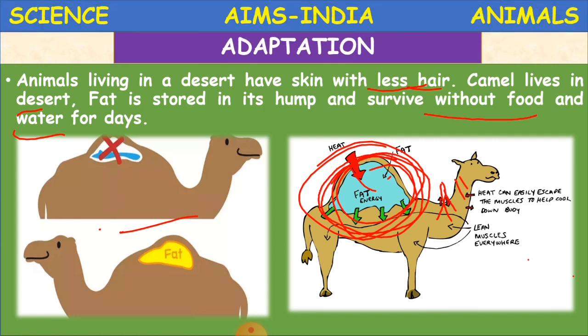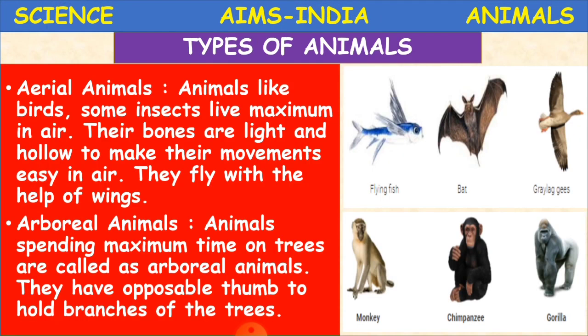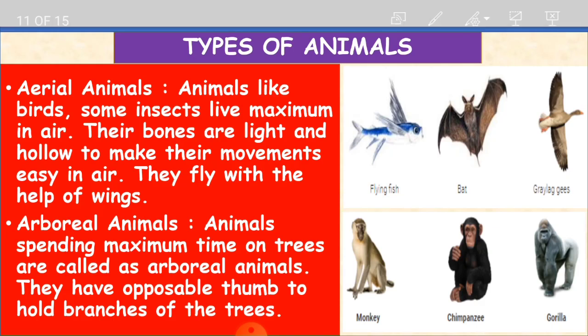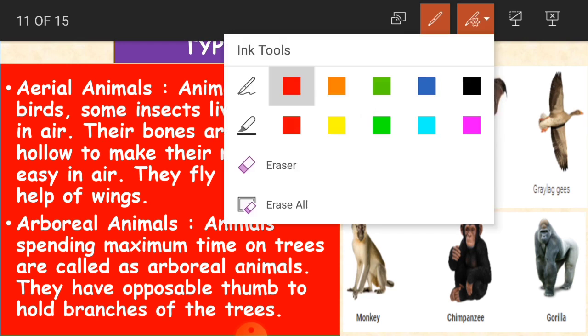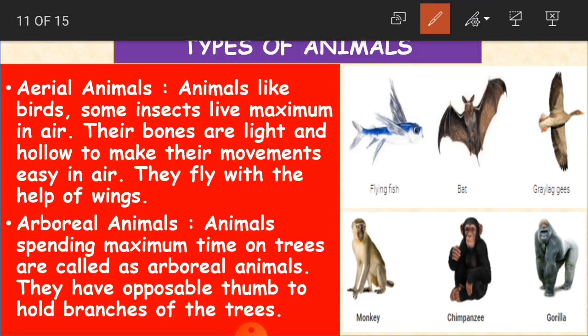Clear, children? Now we'll see about the different types of animals here, and here you have aerial animals. So what are they? Animals like birds and some insects live maximum in air. So their bones are light and hollow to make their movements easy in air. So they fly with the help of wings. So what are aerial animals, children? Animals like birds. Where do they live? They live in air. Birds and some insects, they live maximum in the air.